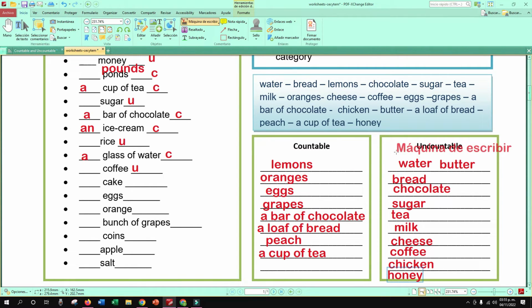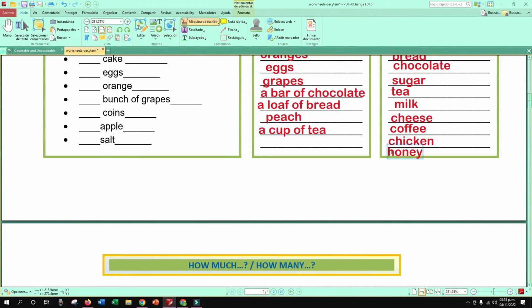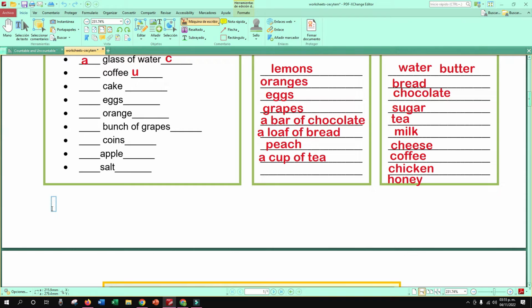Perfect. Very good, girls. So, antes de terminar, les quiero explicar algo. Tenemos el caso de fish. ¿Creen ustedes que fish es contable o incontable? Chicas, ¿qué piensan de fish? Contable. ¿En animal o en comida sería contable? En animal.